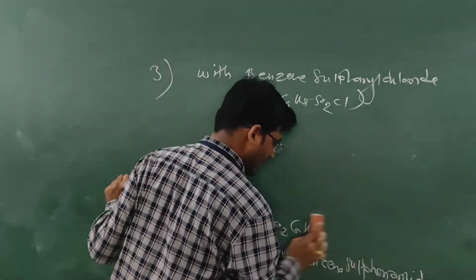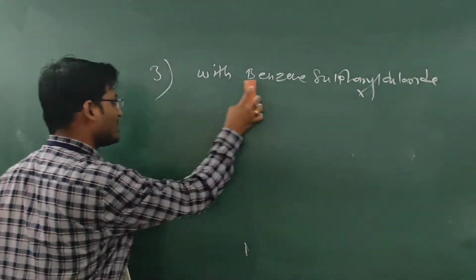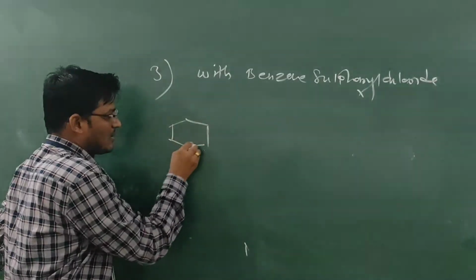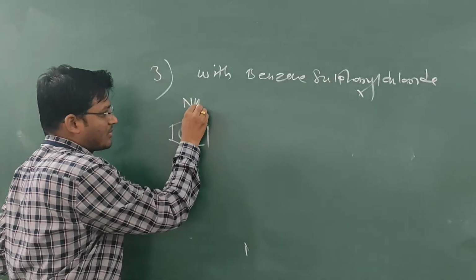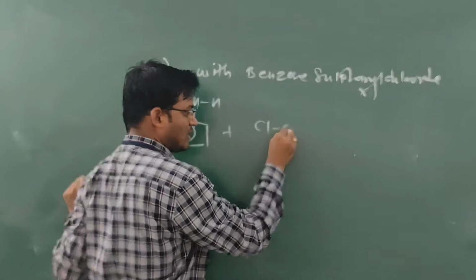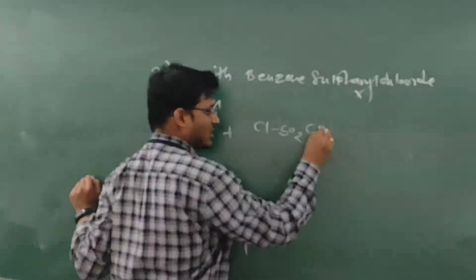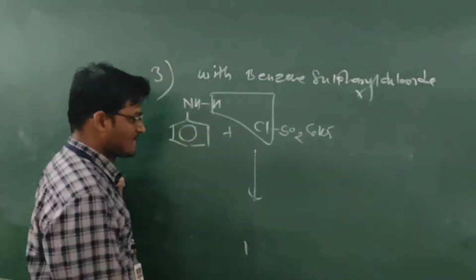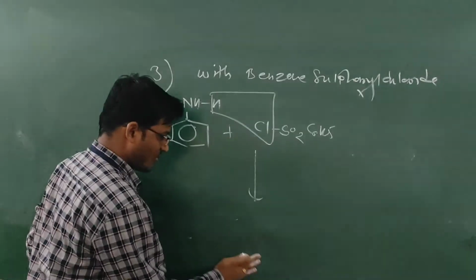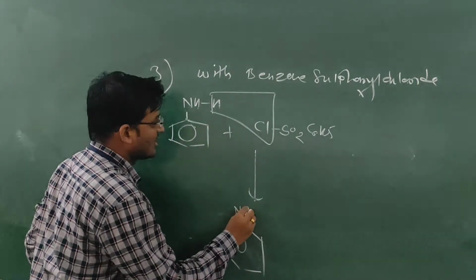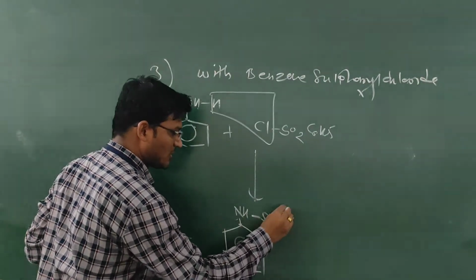When aniline reacts with the Hinsberg reagent, ClSO2C6H5, it forms a product C6H5NHSO2C6H5.